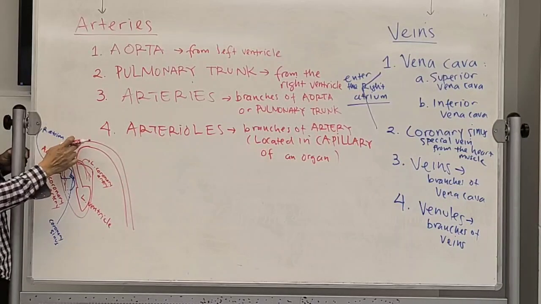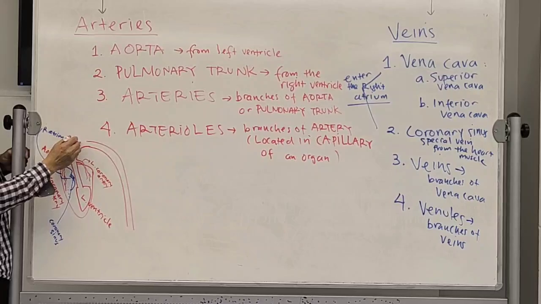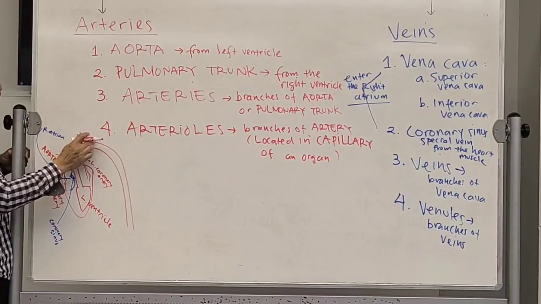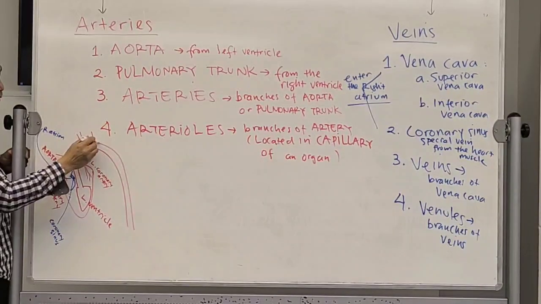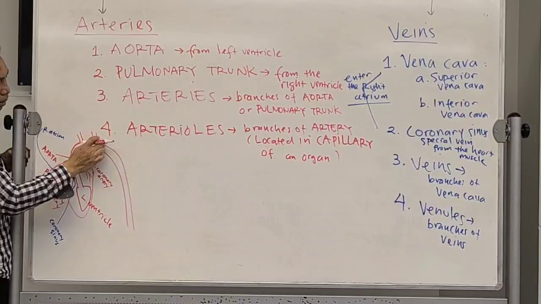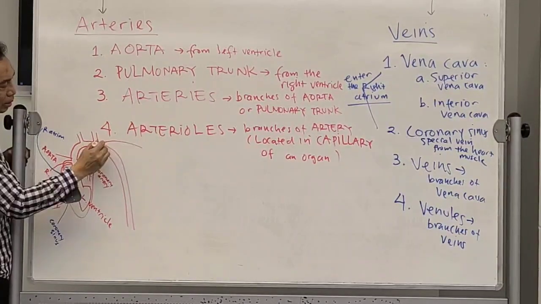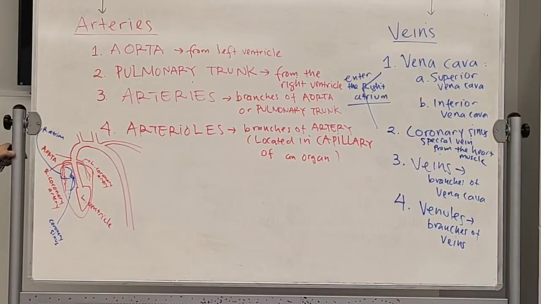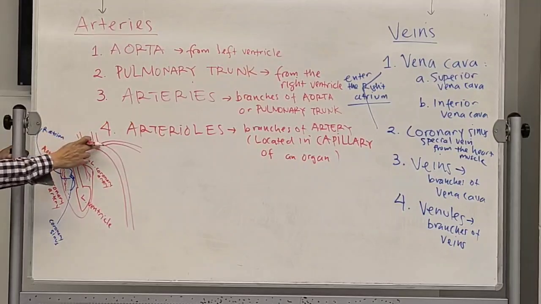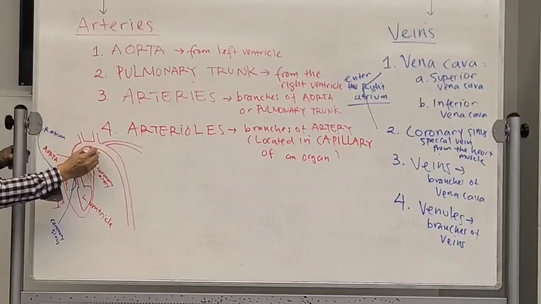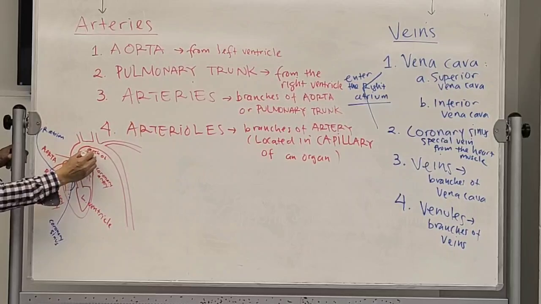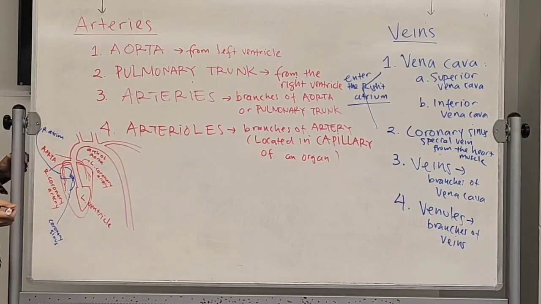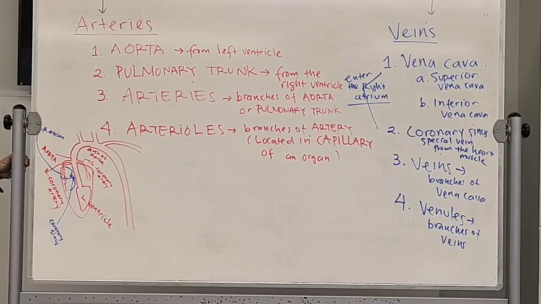Okay. Now, over here, it's branched into three. Okay. Into three blood vessels. Okay. So on the arch of the aorta, so this is called the arch of aorta. It's branching into three smaller blood vessels.